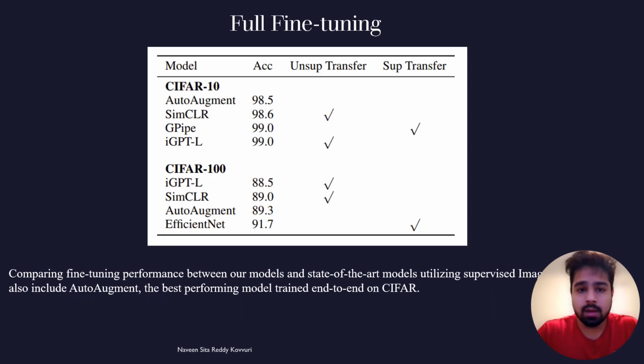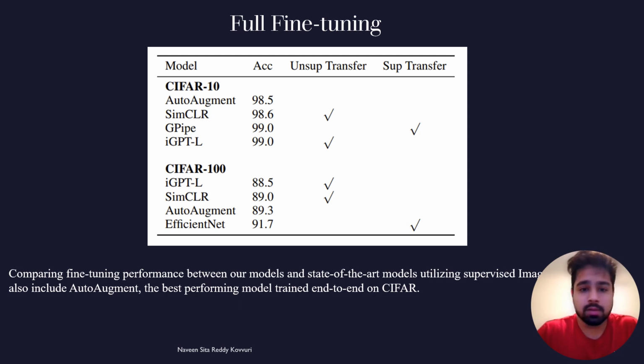In this slide, we are comparing the fine-tuning performance of our models with the state-of-the-art models that utilize supervised ImageNet transfer. Additionally, we have included AutoAugment, which is recorded as the best performing model trained end-to-end on CIFAR. As you can see in the table, we have listed the models along with their respective accuracies on CIFAR10 and CIFAR100 datasets with fine-tuning. Our model iGPT-L achieves an accuracy of 99% on CIFAR10 and 88.5% on CIFAR100 after fine-tuning, showcasing its impressive performance. These results are comparable and in some cases even surpass those achieved by other state-of-the-art models.